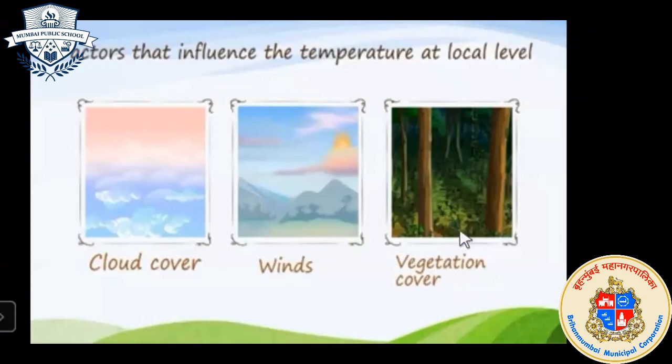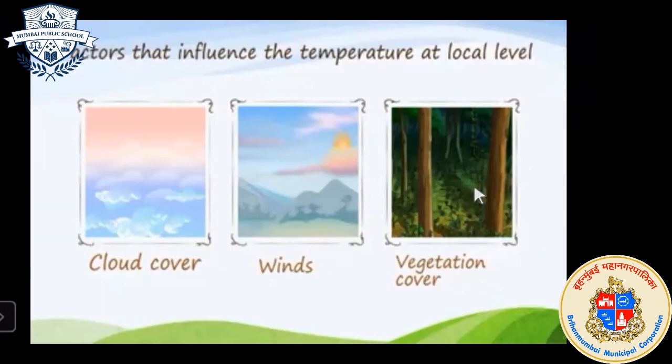Vegetation cover. If any particular region is covered with dense forest, then that region will receive heavy rainfall, and the temperature will be low, or we can say it will be cold. Why? Because the region is covered with dense forest and it will receive heavy rainfall. That's why the temperature will also be low.